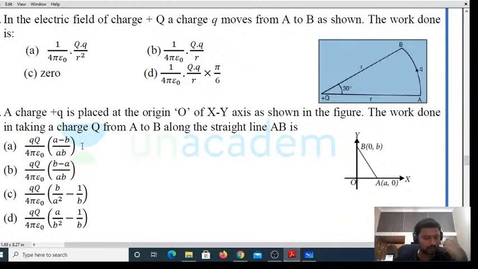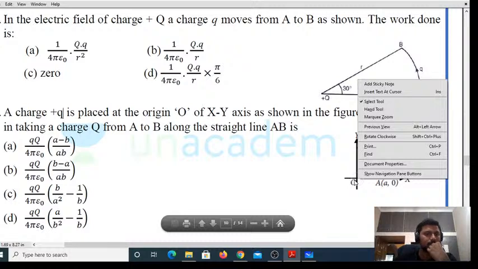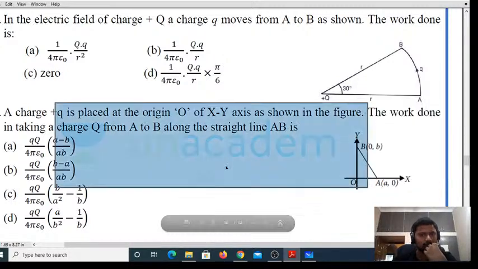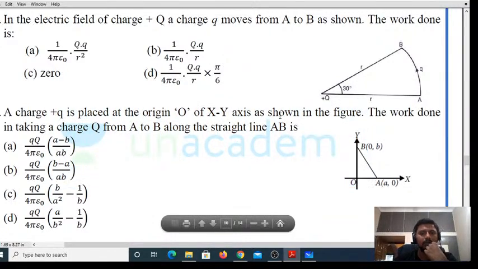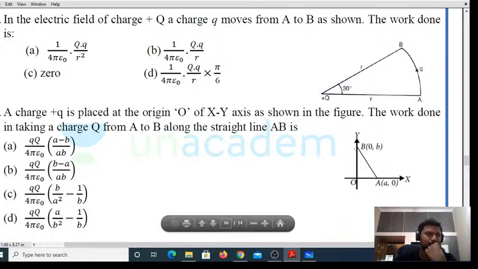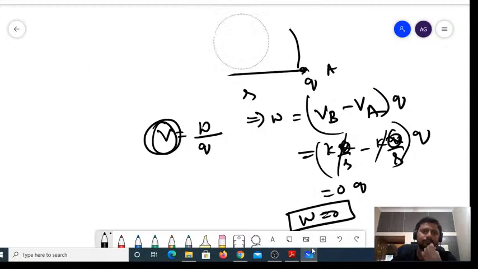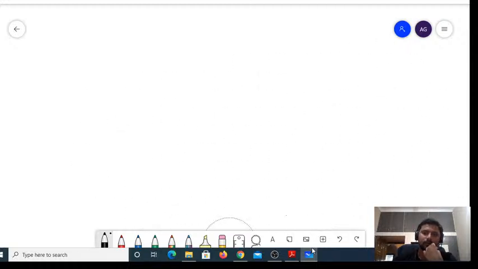So what is given in the question, try to understand first. You have a charge plus Q at this origin of XY axis, right? Now the work done in taking the charge q from this A to B. A simple thing to solve. How to solve that one? How to solve it, right?